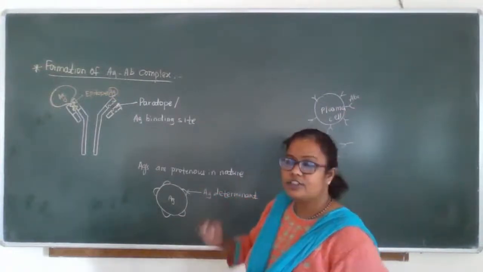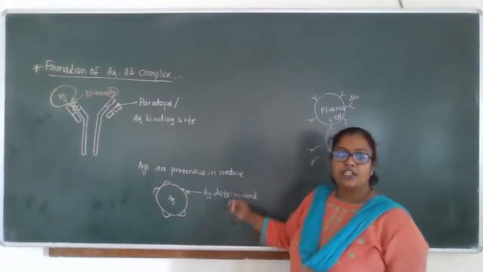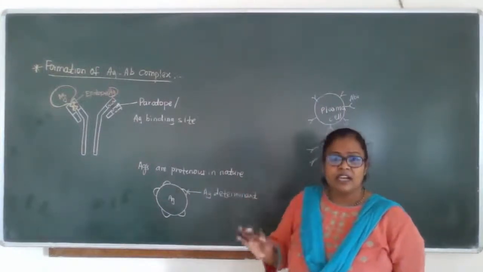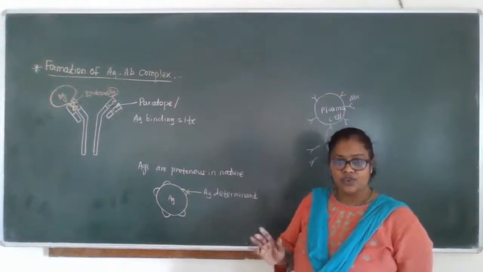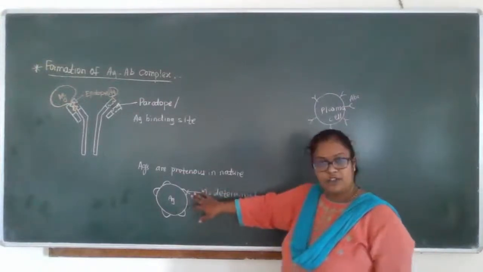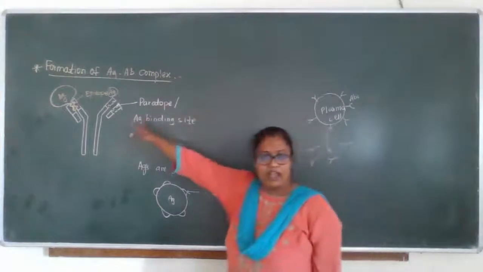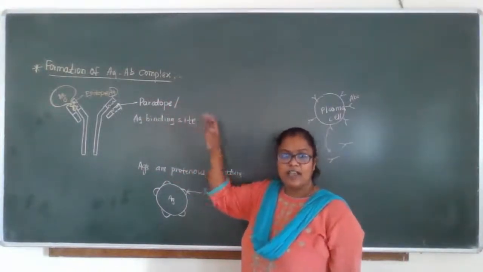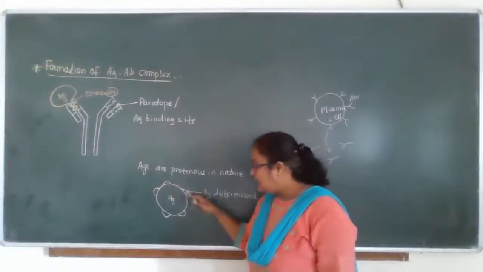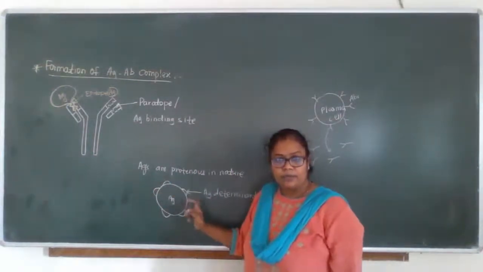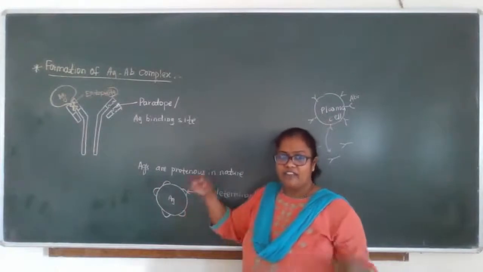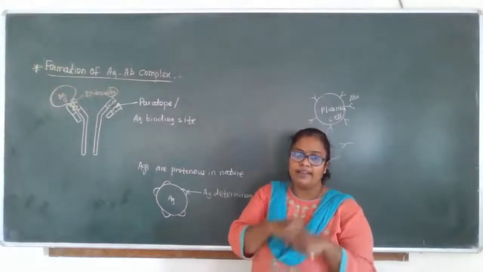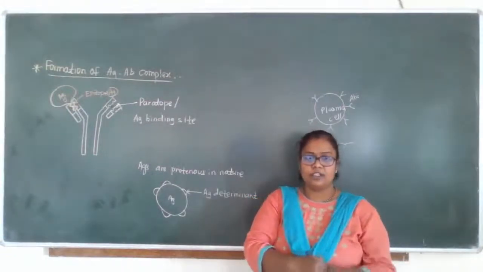So every antigen has its antigenic determinant sites present on its surface. These are nothing but the surface proteins, and this proteinous nature is detected by our antibodies. The antibodies have the paratope, and these are the epitopes of the antigen. The epitopes of the antigen get fixed into the paratope of the antibody to form an antigen antibody complex.